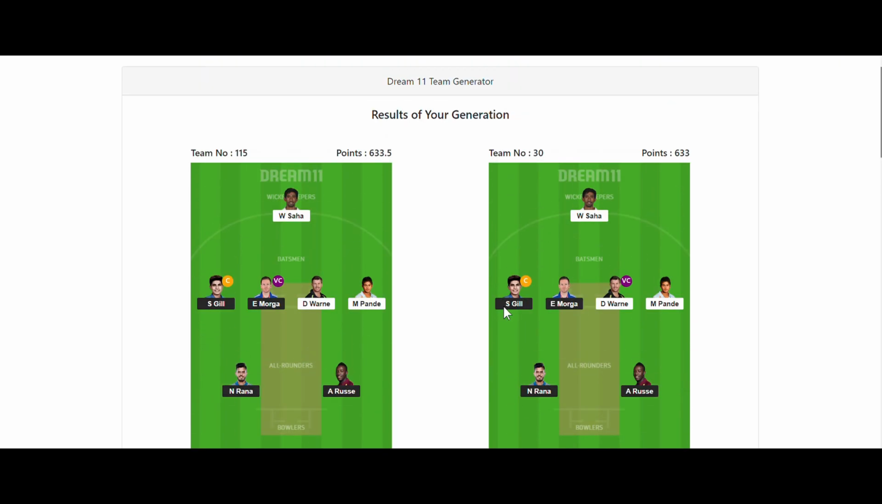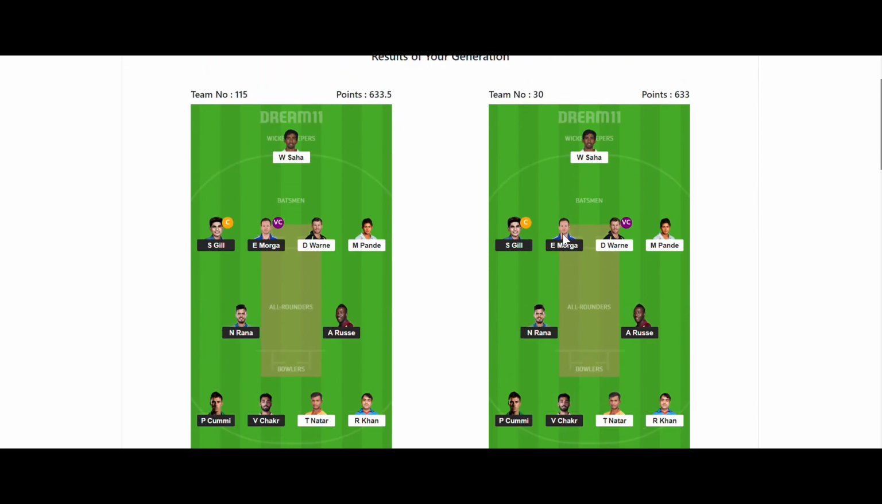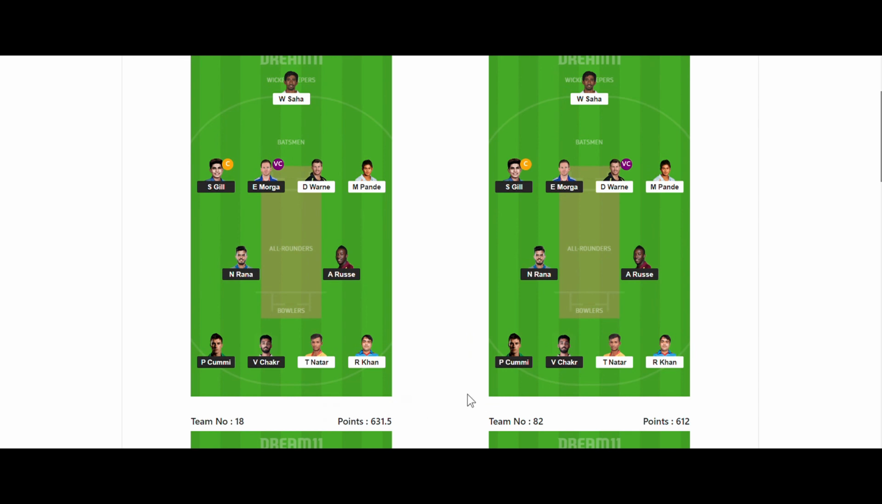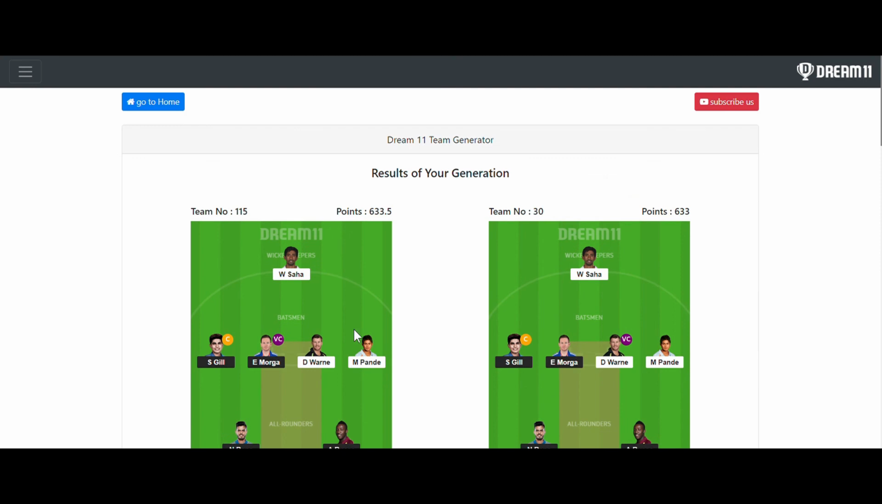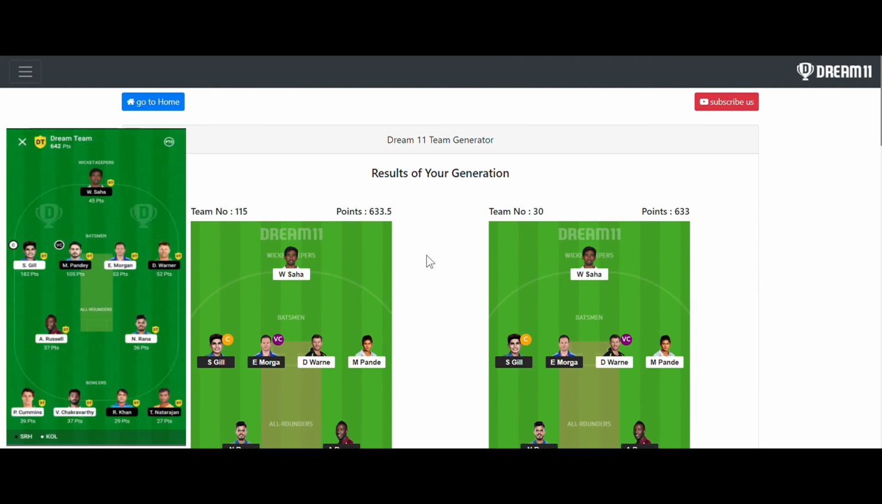You can see the first team is having 633.5, the second team is having 633, and the third team is having 631.5 points. I have joined a contest as well for this match. You can see the dream team of this match is having 642 points. You can see the 642 points right here. So we are only 8 points less than the dream team.